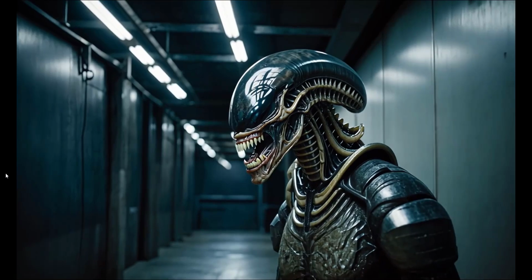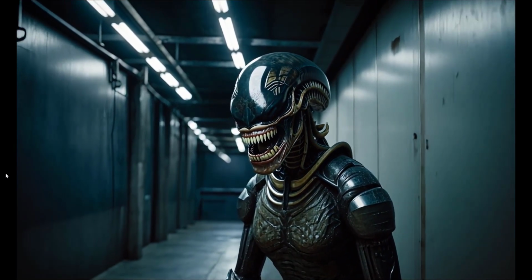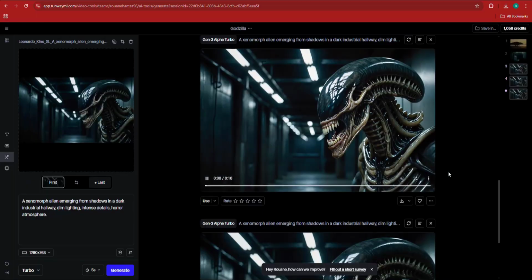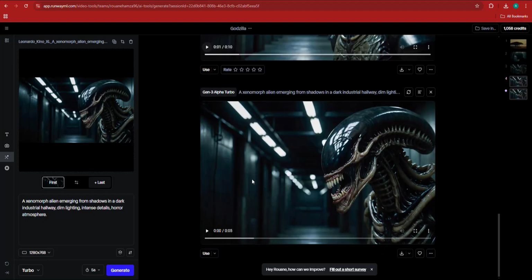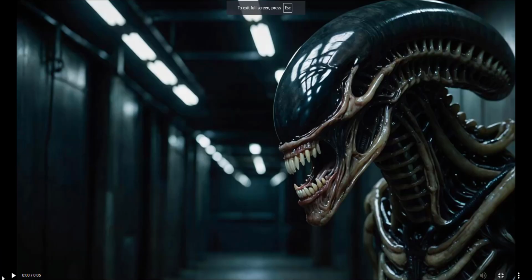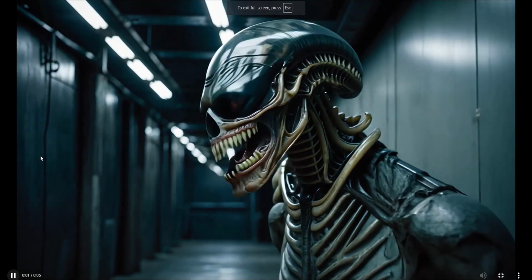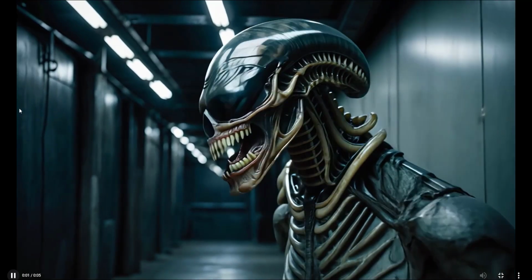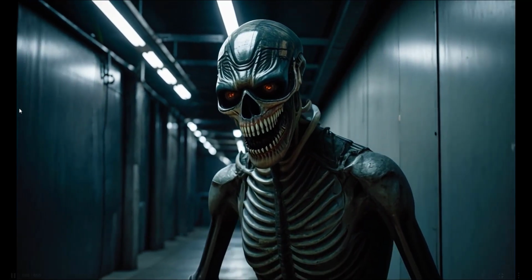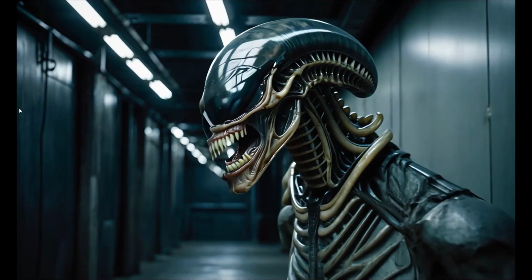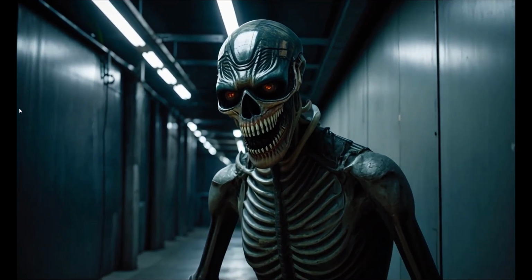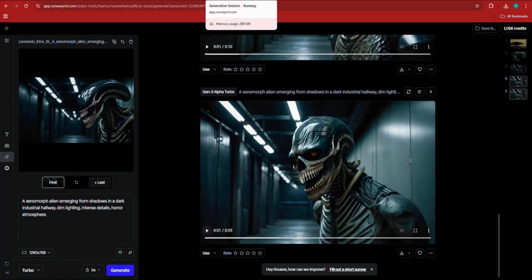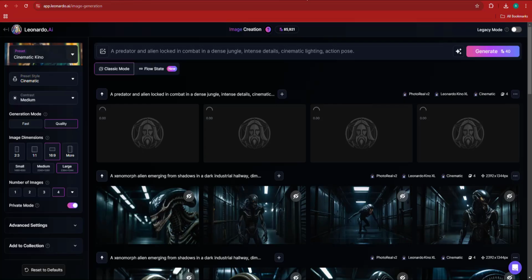Again, let's see. Now this one, pretty much the same. Not so much of a big difference. It's not bad. I'm not going to say it's bad. It's really good. And let's check the one with only 5 seconds with the same prompt, same image. My goodness. Now with 5 seconds, we have a completely different creature. It's not even an alien anymore. It looks like something different. But it's not bad. I mean, you could use this for a horror video that you're making, for example, on YouTube, or maybe a horror intro. You could even use this for an intro on a YouTube channel.